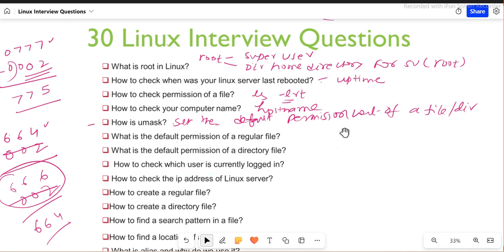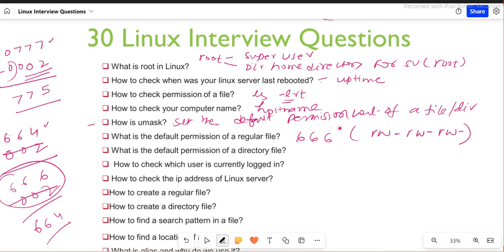What is the default permission of a regular file? Exactly. The default permission of a regular file is, as I said, 666, which is read, write. No, no, sorry, read, write and read, write.